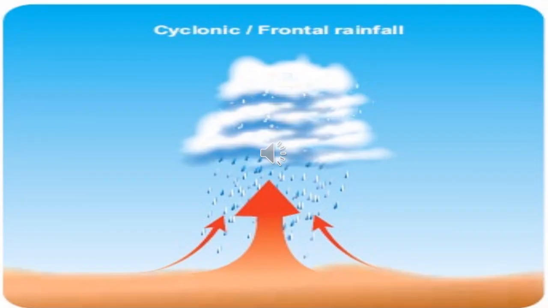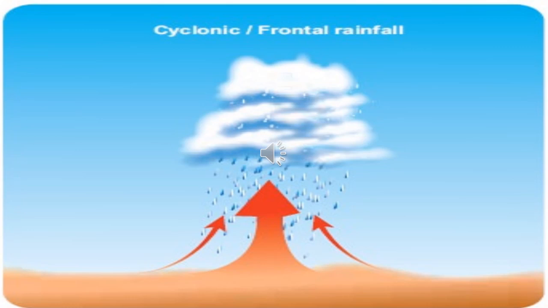The next form of rainfall is cyclonic rainfall. You have often heard about it in the news. Cyclones form in the Indian Ocean, the Arabian Sea and the Bay of Bengal, and they also bring rainfall, especially in the coastal region. So we get rainfall in the rainy season because of the formation of cyclones.